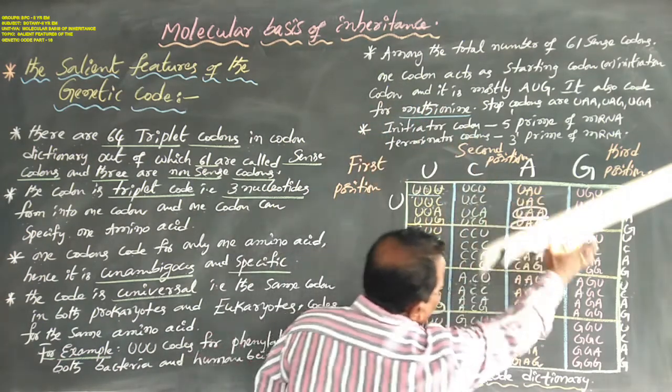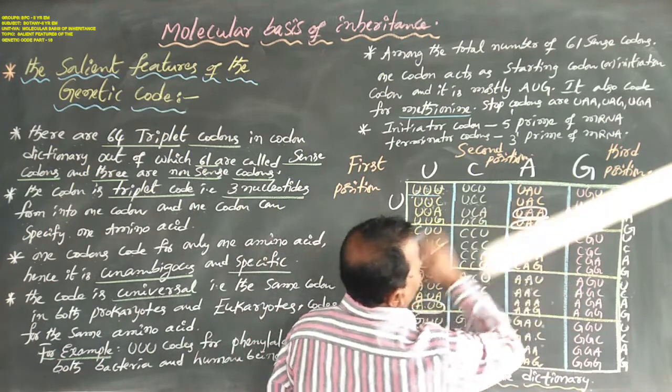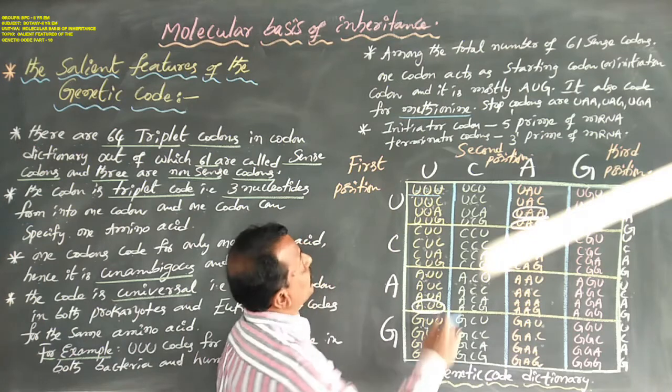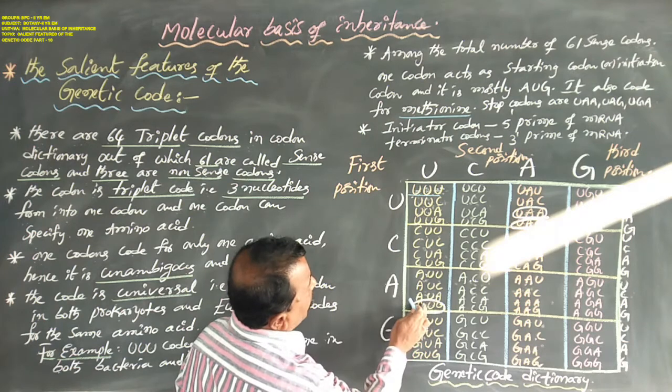Next, among the total of 61 sense codons, one codon acts as the starting codon or initiator codon.